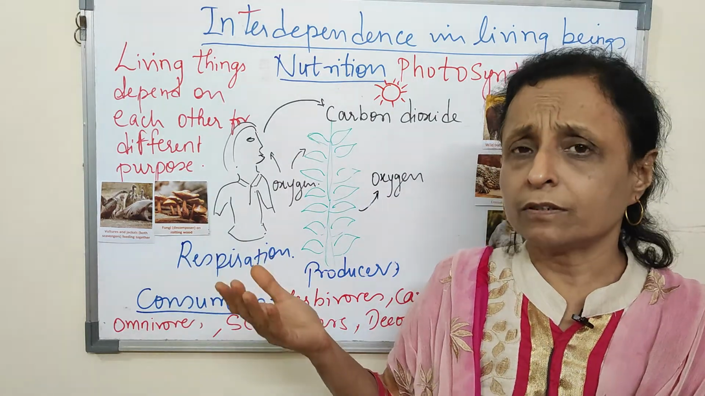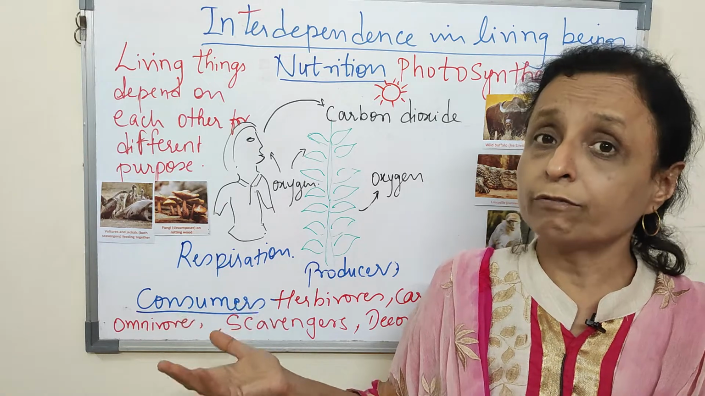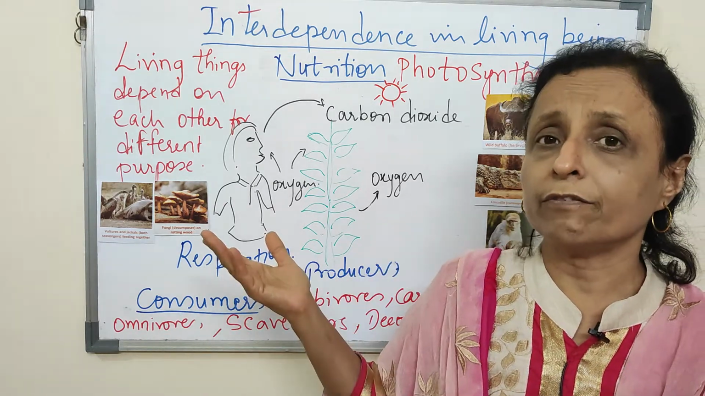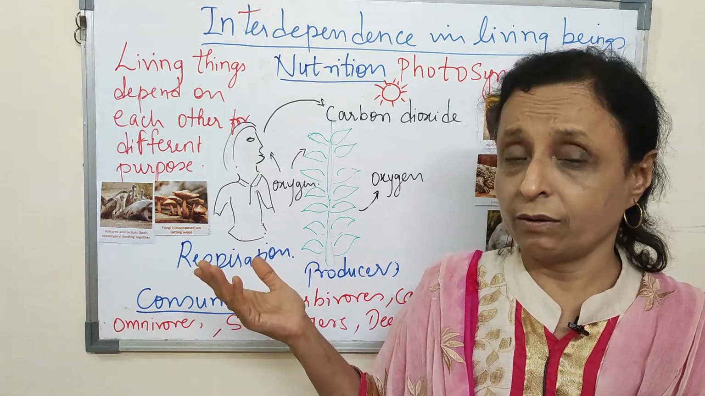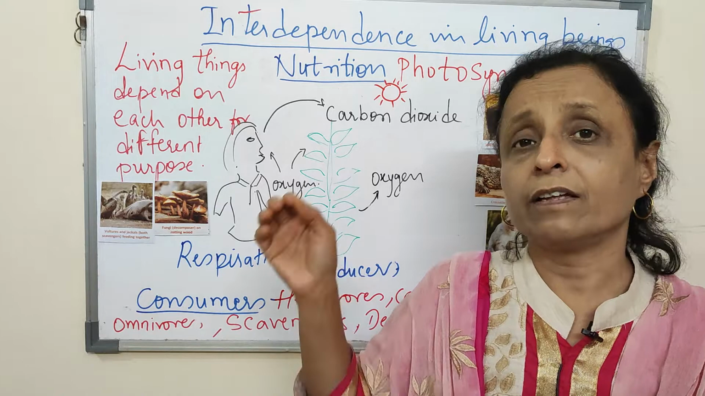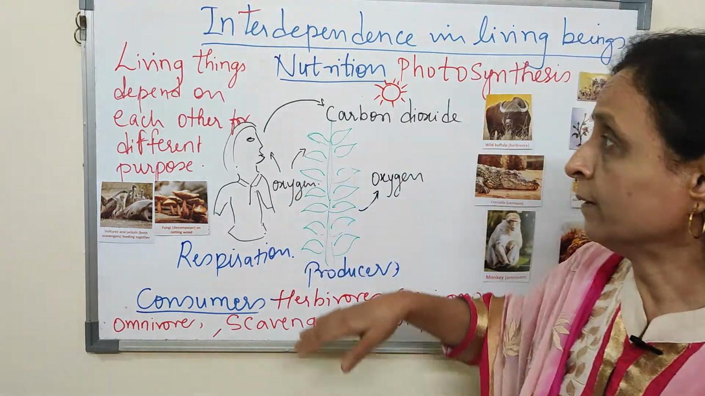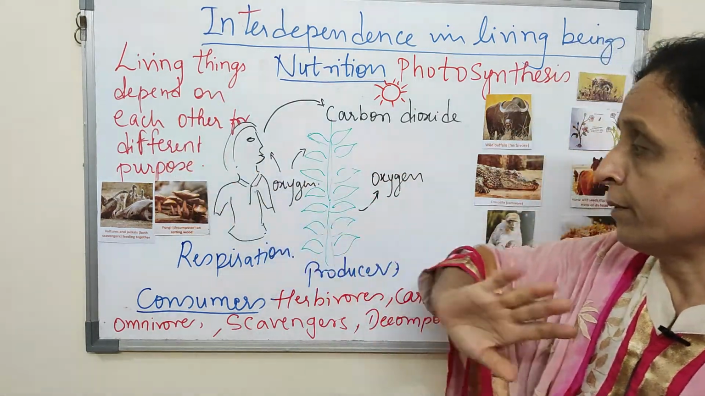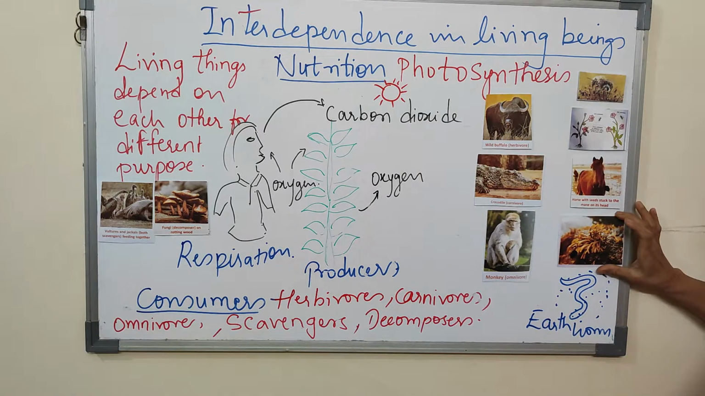Some people do not understand the interdependence of organisms on each other. They think they can produce whatever waste they want, or they can live as they want. But everything in the world is connected. We have to protect the environment. Living things depend on each other for different purposes. So these are the different purposes we have learned.